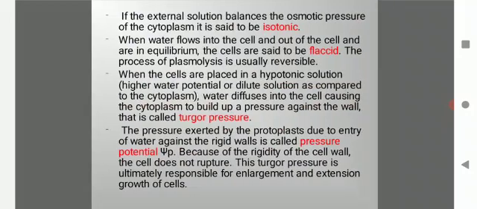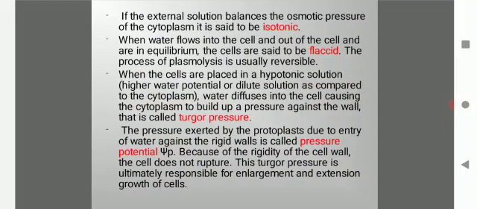If the external solution balances the osmotic pressure of the cytoplasm, it is said to be isotonic. When water flows into and out of the cell and is in equilibrium, the cells are said to be flaccid. The process of plasmolysis is usually reversible. When cells are placed in a hypotonic solution, water diffuses into the cell, causing the cytoplasm to build up a pressure against the wall that is called turgor pressure. The pressure exerted by the protoplast due to entry of water against the rigid walls is called pressure potential, psi p. Because of the rigidity of the cell wall, the cell does not rupture.